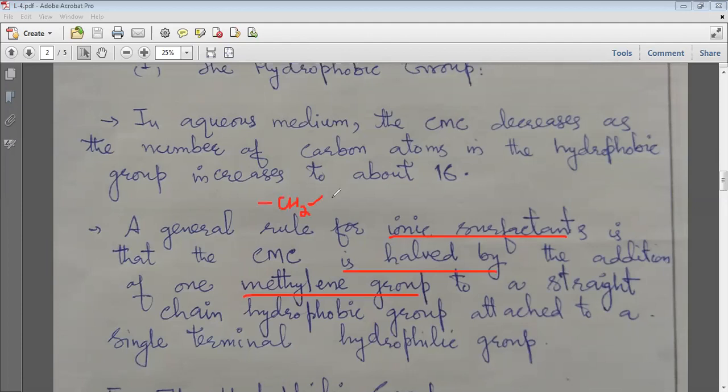Similarly, it is attached to another CH2 and again CH2. If in the hydrophobic group of an ionic surfactant you just increase the chain by one methylene group, that actually halves the CMC of that particular surfactant. This phenomenon is usually observed for ionic surfactants. Okay.